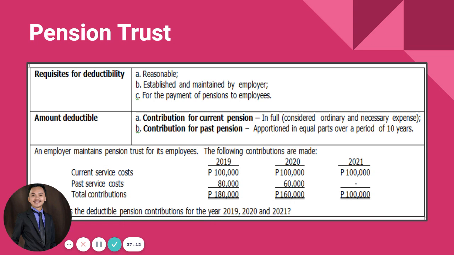And then for 2021, you have their 100,000 current service cost, wala kay past service cost. So you will have no past service cost for the year 2021. Pero naa kay amortization gikan sa 2019 and 2020. So there will be 8 plus 6 plus the current service cost of 100. So still you'll have 114,000 na deductible pension contribution for the year 2021. So same lang siya kay 2020. Okay? So that is for our pension.